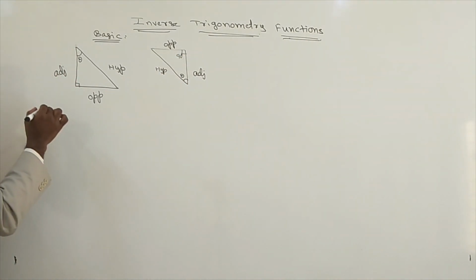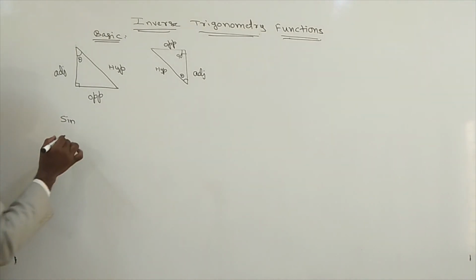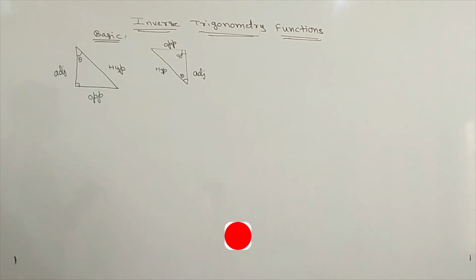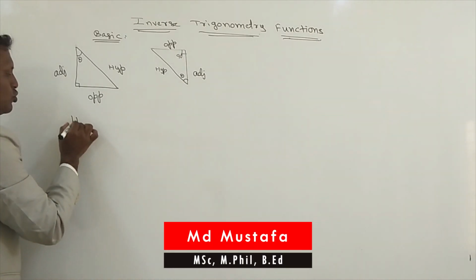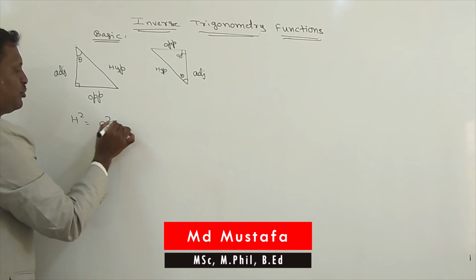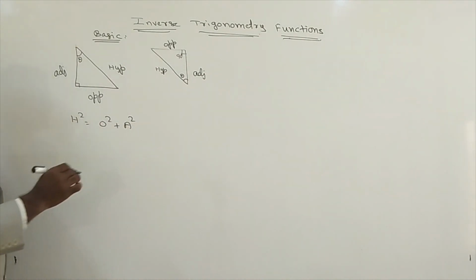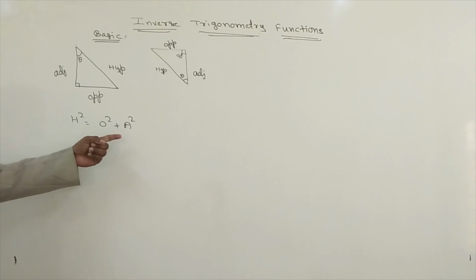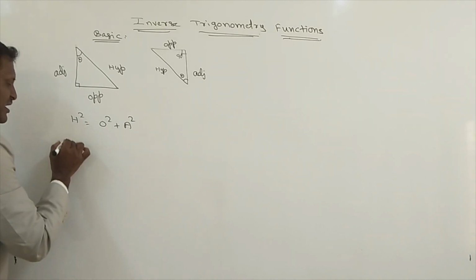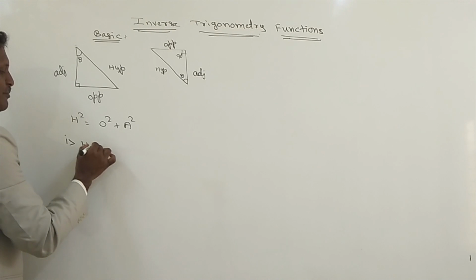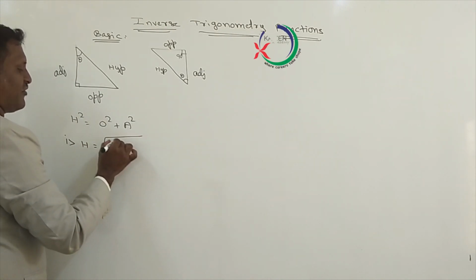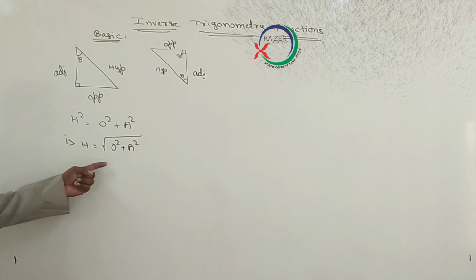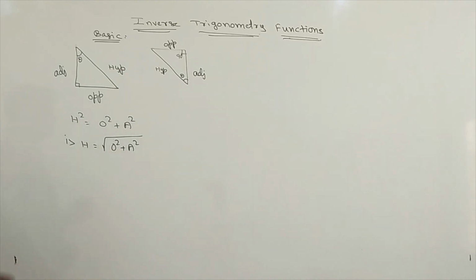Now, by using this, as you already know from lower classes, first we'll write the Pythagoras formula. What is the Pythagoras formula? Square of the hypotenuse is equal to opposite square plus adjacent square. From this you can remember the formula: hypotenuse equals square root of opposite square plus adjacent square.